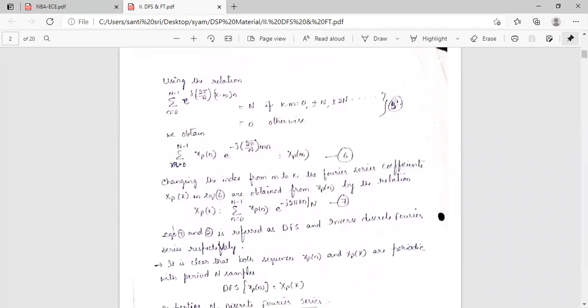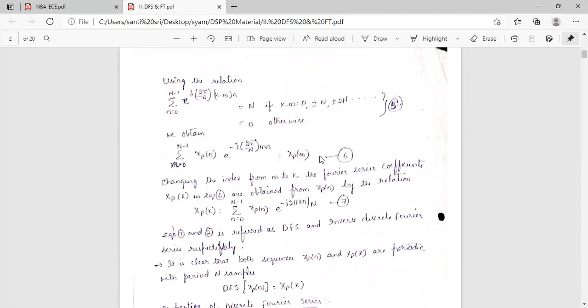Next, using the relation sigma n equal to 0 to N minus 1 e power j 2 pi by N into k minus m into n is equal to capital N if k minus m is 0, plus or minus N, plus or minus 2N, etc., or it is 0 otherwise, we can substitute this in the above expression so that we obtain sigma n equal to 0 to N minus 1 xp of n into e power minus j 2 pi by N into mn is equal to capital Xp of m.